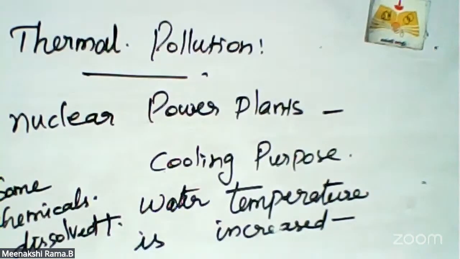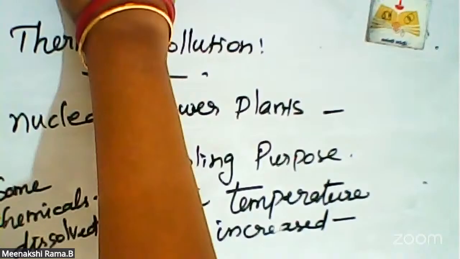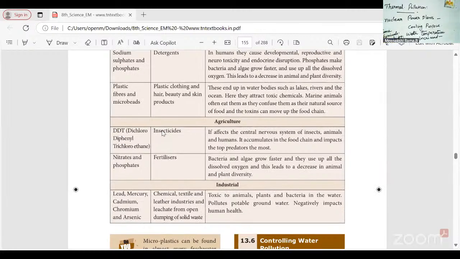And the general common pollutants are generally classified as domestic pollutants, agricultural pollutants, and industrial pollutants. What are the detergents? The pollutants are sodium sulfate and sodium phosphates. What are the sources?